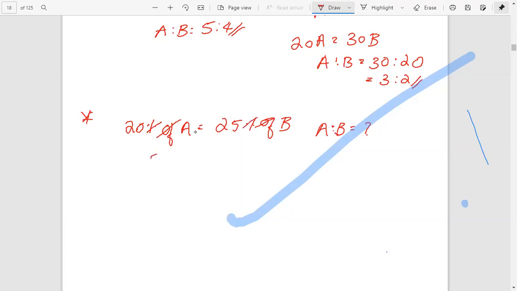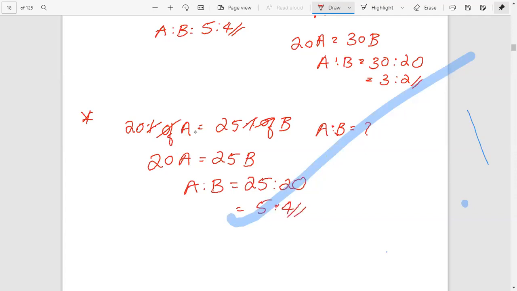Therefore, we get 20A equal to 25B. Therefore, A is to B equals just 25 is to 20. That is 5 is to 4.